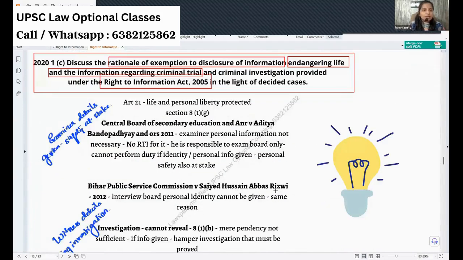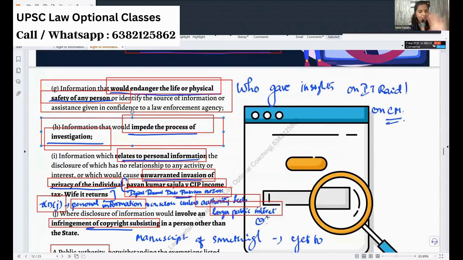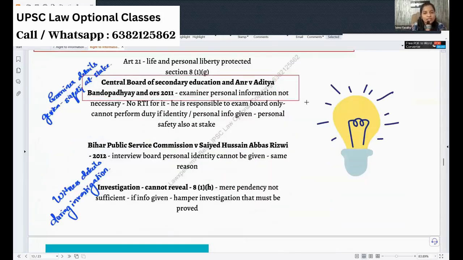So you first start with how RTI is important, transparency and all those things. Although we have the right to information in Section 6, and it can be sought by a citizen under Section 3, with public authorities having a corresponding obligation under the particular section, you mention all that, and say that still it cannot invade what is given under Section 8, especially Clause G. You have the next clause, which is H, and you explain the clauses and supplement your answer with two important case laws.